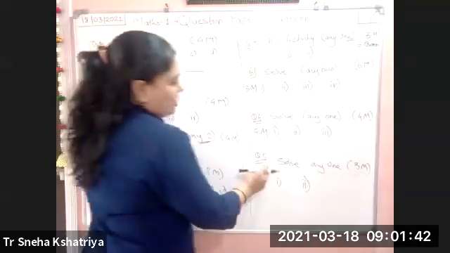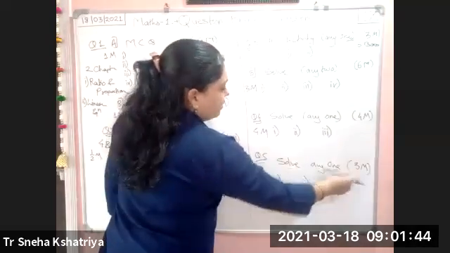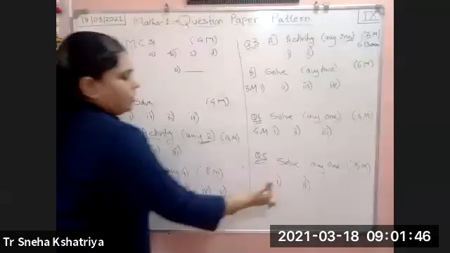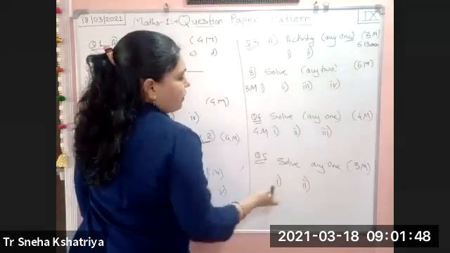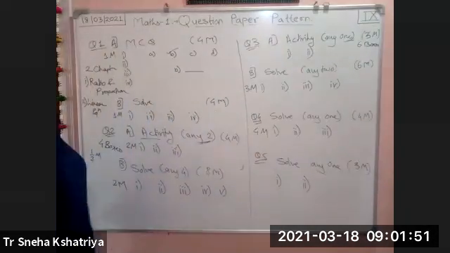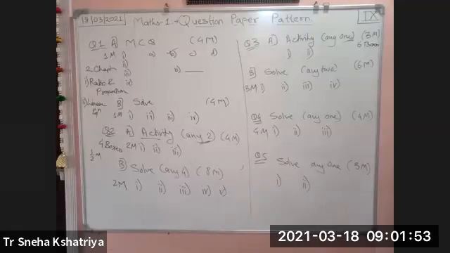And the last question, number 5, is solve any one. Again, it is for 3 marks, and here only 2 options are there. From those 2, any one you can pick up and solve. So this is your question paper pattern for your 9th exam.